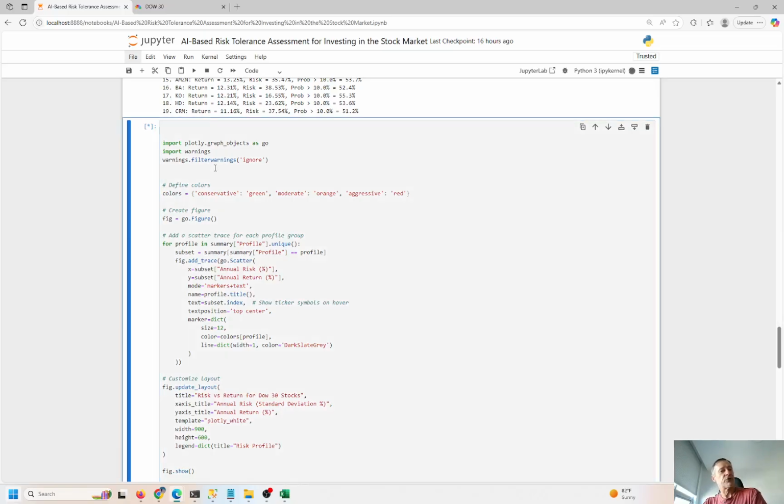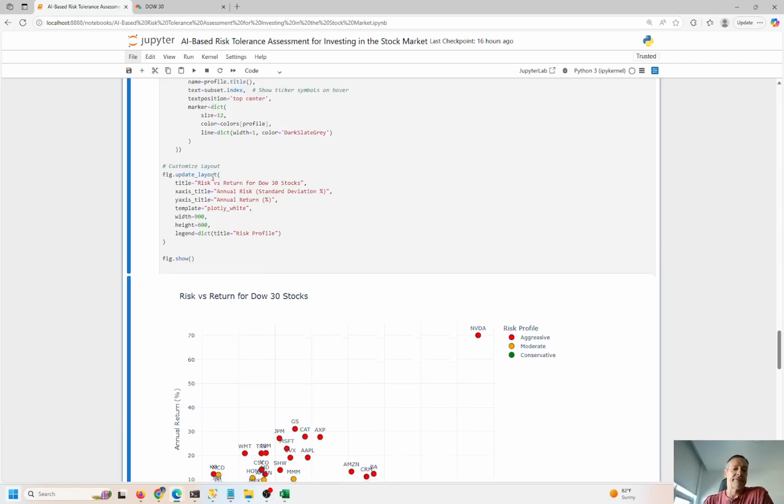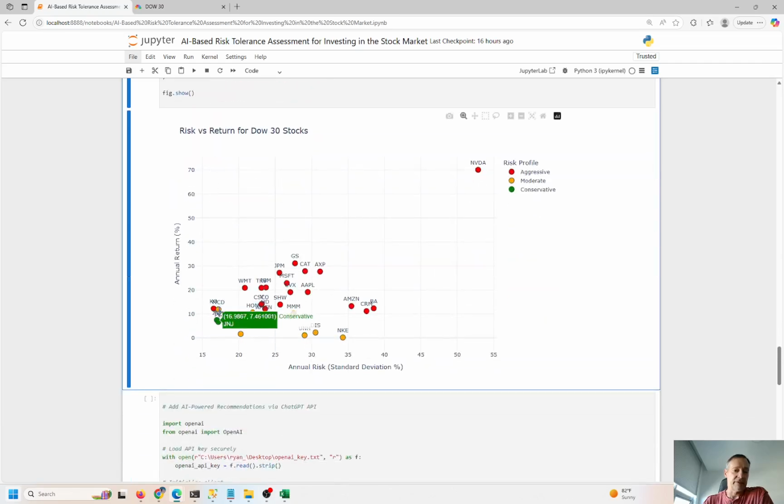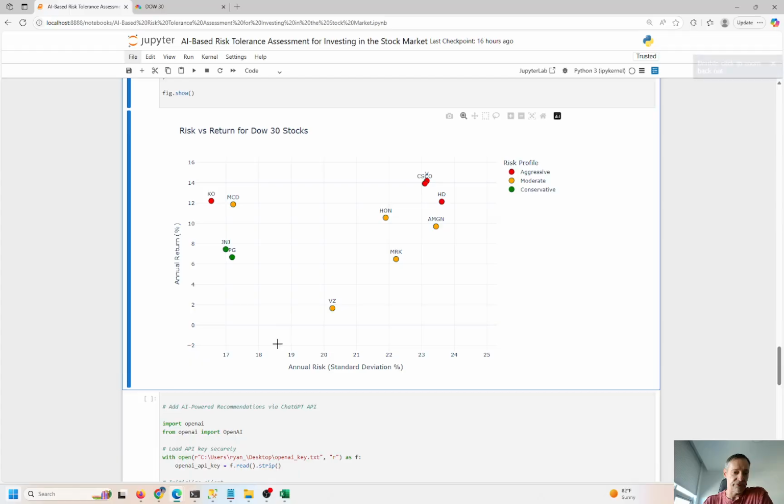So Control Enter to plot this using Plotly. I like these Plotly charts a lot. You can zoom in, you can zoom out. You can see Johnson & Johnson, Procter & Gamble, these are two conservative stocks in the entire Dow universe that we're looking at. So J&J and P&G are conservative stocks.